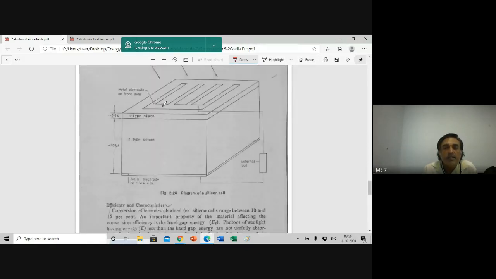See, this is the solar cell diagram of a silicon cell. This is most important. This is the grid. Also, when KPTCL or the electricity board power supply goes, in such houses they use this one.